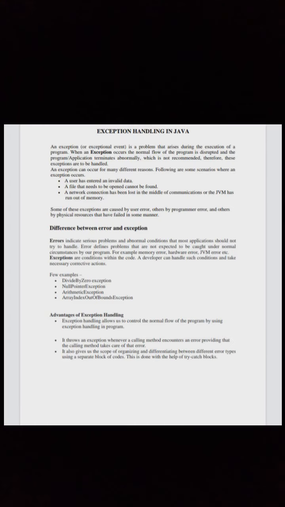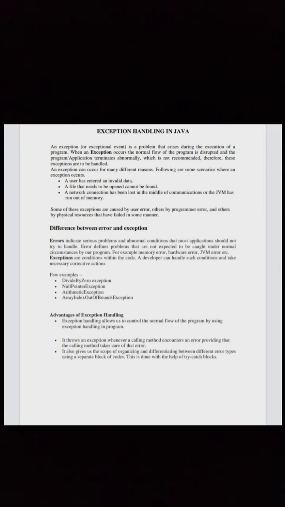Now let us see exception handling in Java. An exception, or exceptional event, is a problem that arises during the execution of a program. When an exception occurs, the normal flow of the program is disrupted and the program or application terminates abnormally, which is not recommended. Therefore, these exceptions are to be handled.